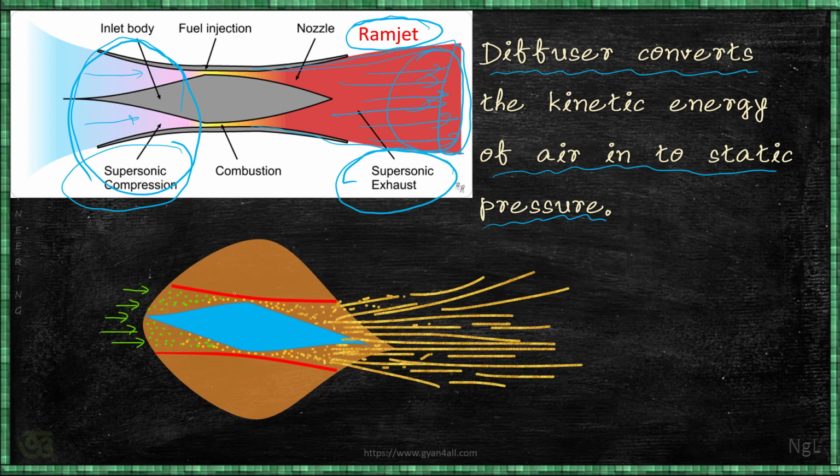So we are still considering the balloon. In place of the balloon you just imagine the vehicle. We are considering that inside the balloon there is some arrangement for a continuous or consistent supply of high pressure gases, which will escape through the nozzle, and that will give a forward thrust to the vehicle.